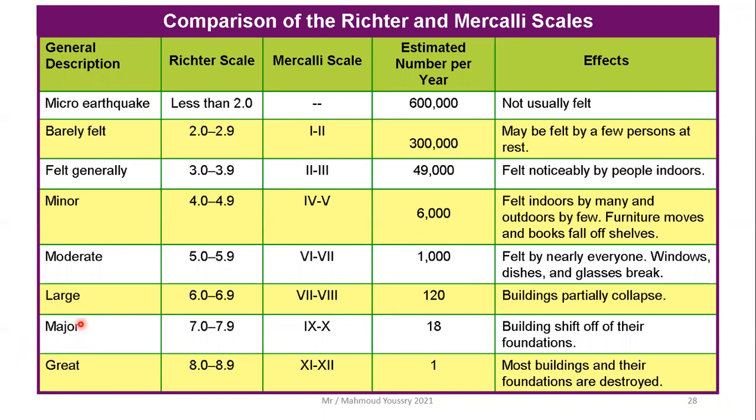And major earthquake on Richter scale from 7.0 to 7.9. On Mercalli scale from 9 to 10. It takes place 18 times per year. Buildings shift off of their foundations. Then the great earthquakes from 8.0 to 8.9 on Richter scale and from 11 to 12 on Mercalli scale, it takes place only once a year, and in its effect most buildings and their foundations are destroyed.